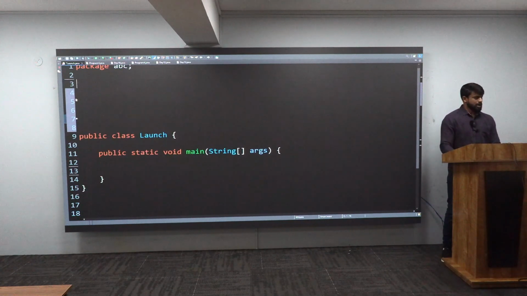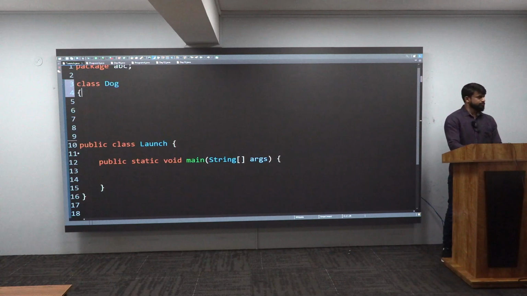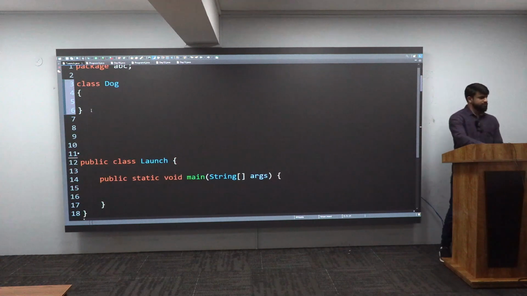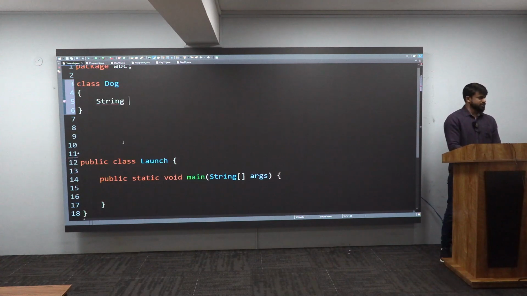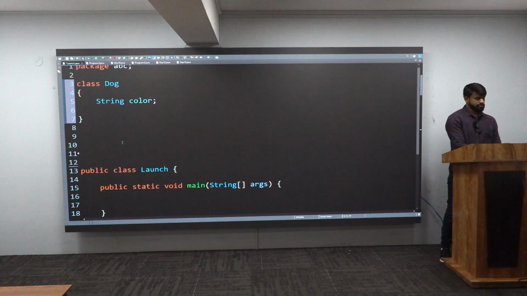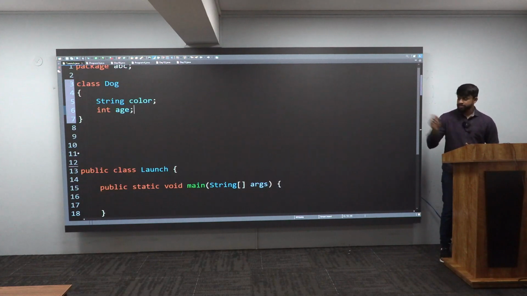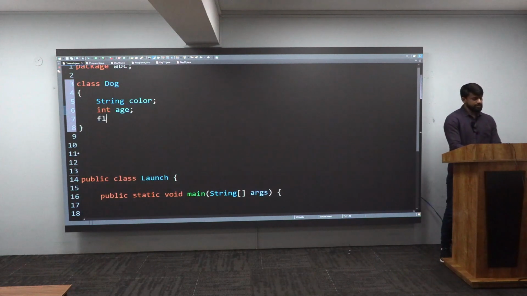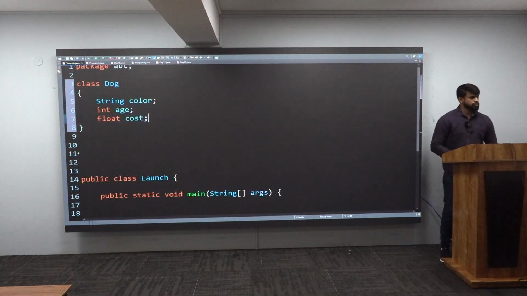I'll create one class, and the name of the class I will give as Dog. I'll open it and give three variables there. First one is String color. Followed by that, the dog will have an age, so int age. After that, the dog will have a cost, so float cost.